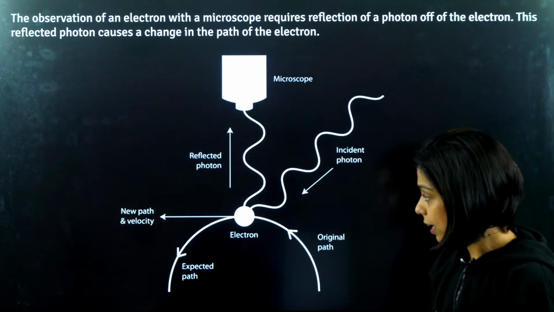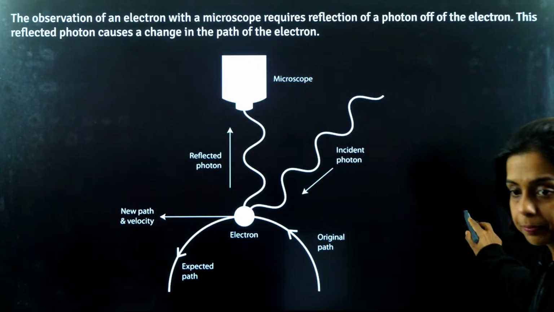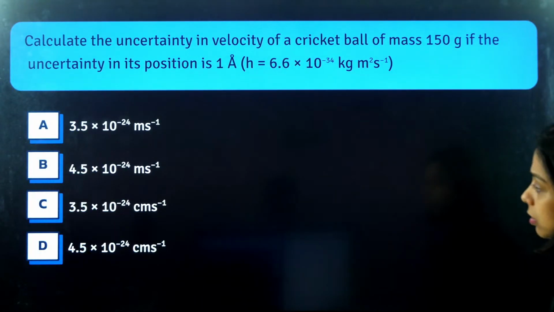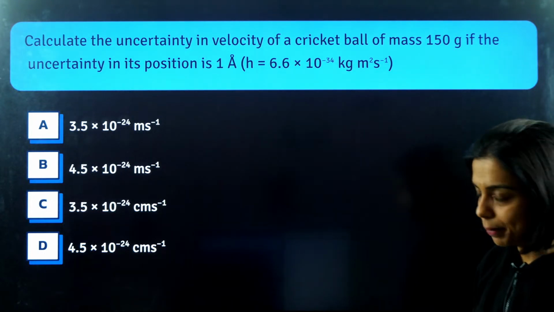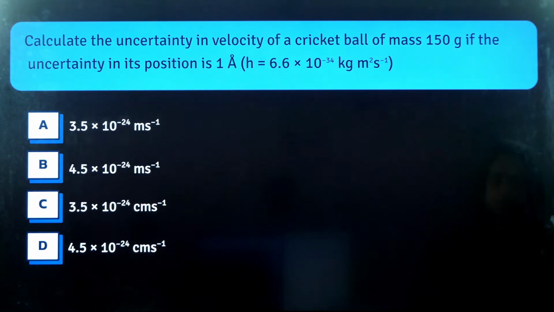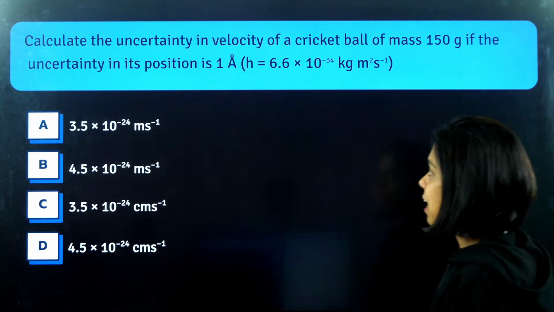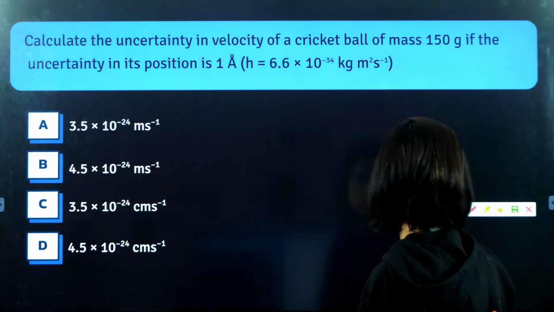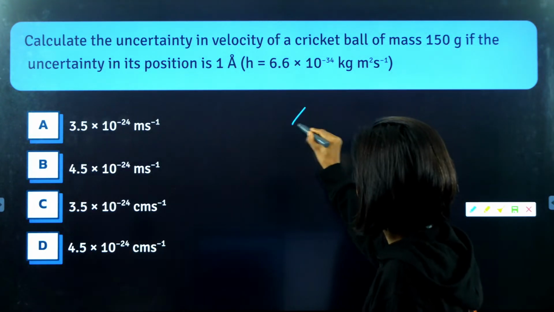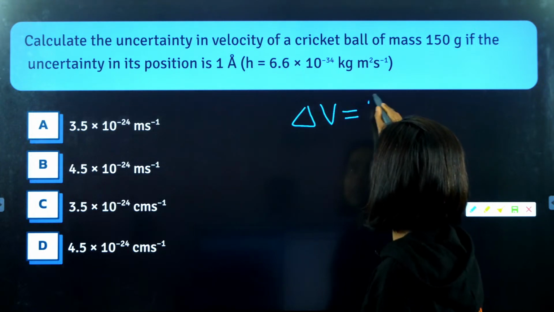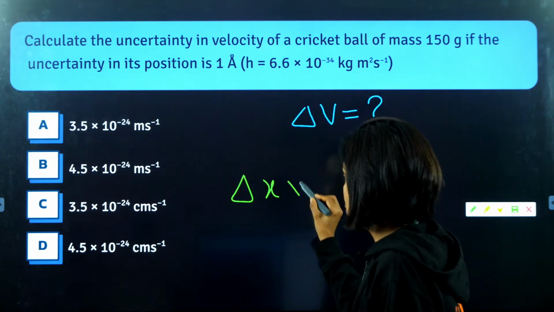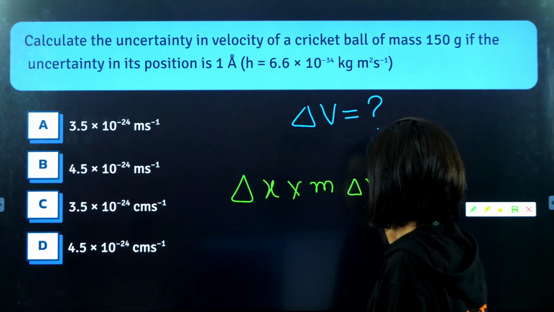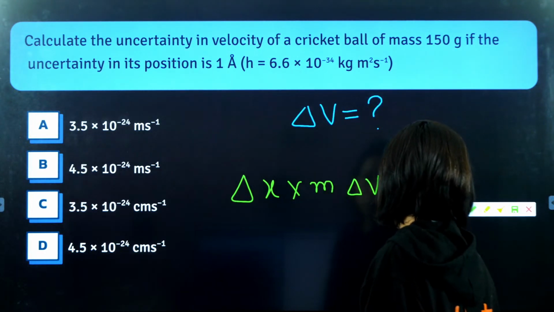So let's move ahead. Let's do a numerical. Let's see how many of you can give the right answer without committing any calculation mistake. Calculate the uncertainty in velocity, delta V. The formula is delta X into M delta V equals H by 4 pi.